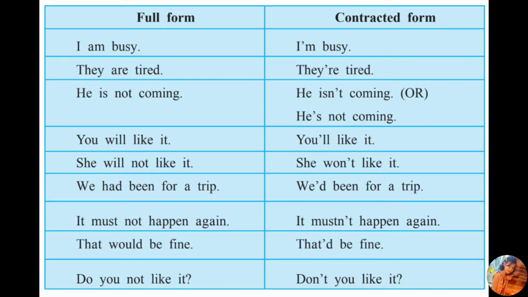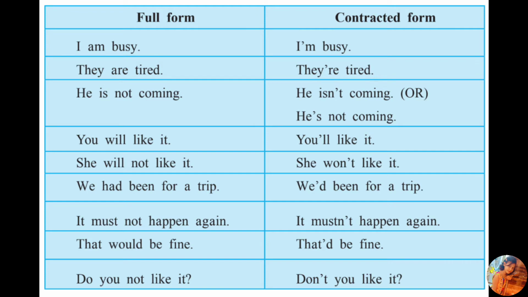They are tired. In contracted form, they just add they and are. It becomes they are tired. He is not coming. In contracted form, they just add is and not and it becomes he isn't coming. Or we can also add he and is and it will become he's not coming.